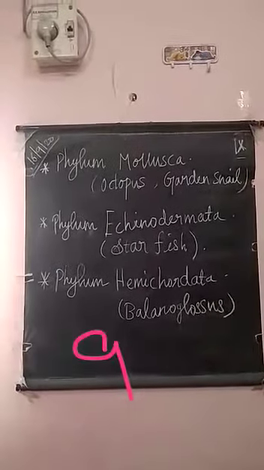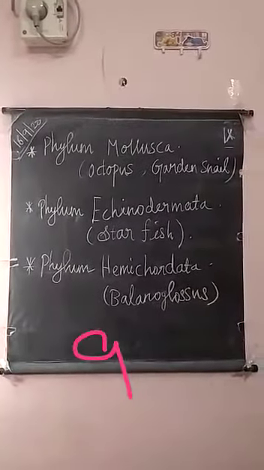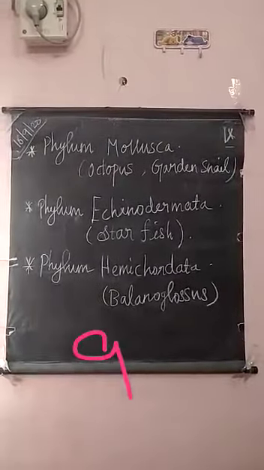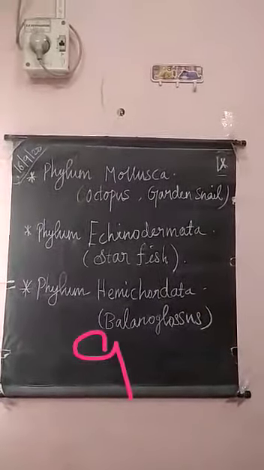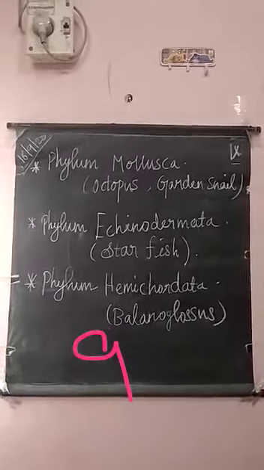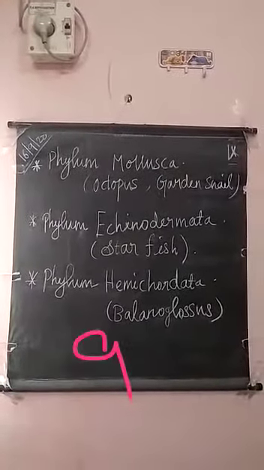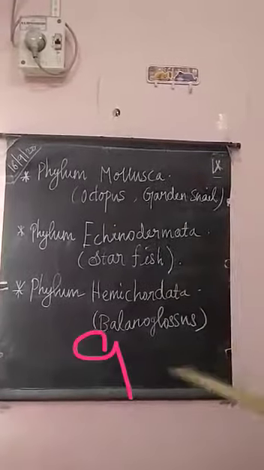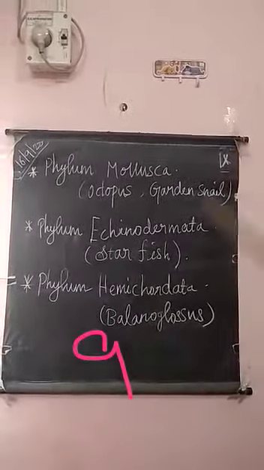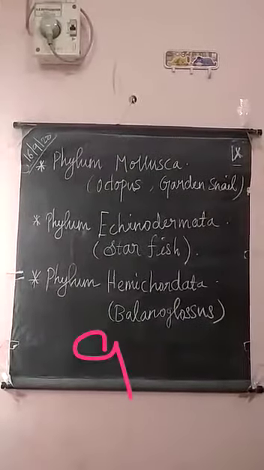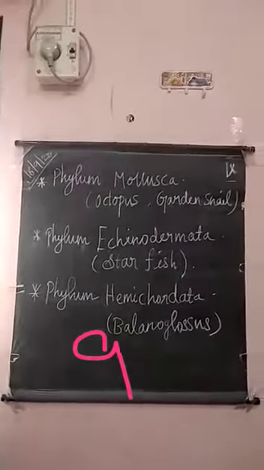Then it is a marine organism with a soft and unsegmented body, bilaterally symmetrical, and coelomate animals. The special feature is it does not have any backbone, but it has the features of chordata.